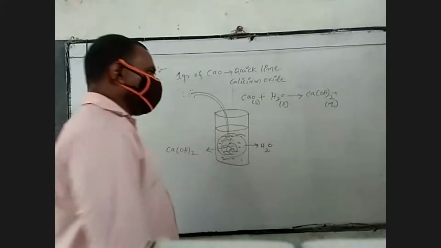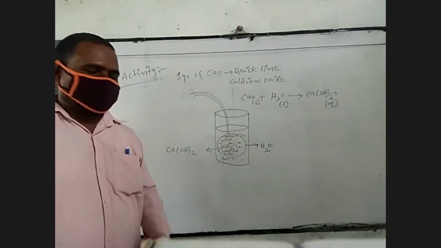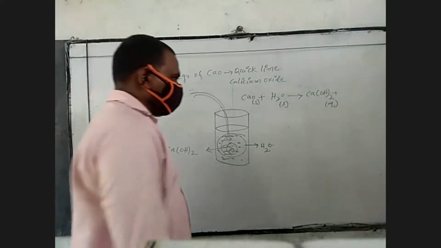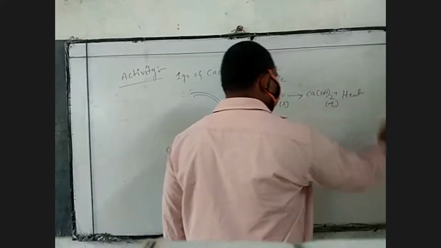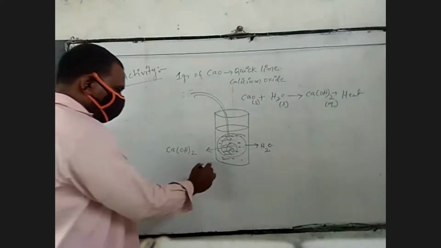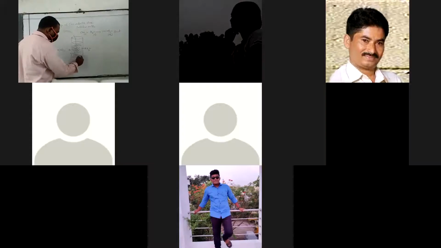So in this chemical equation, a huge amount of heat is also releasing. How can you say whether the heat is releasing or not? Whenever you touch this beaker with your finger, you feel hot.